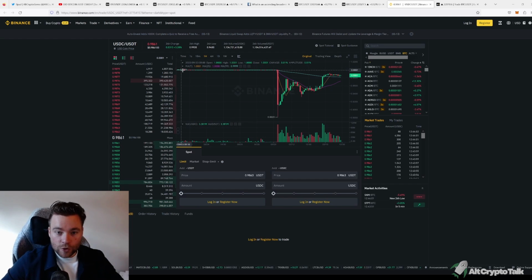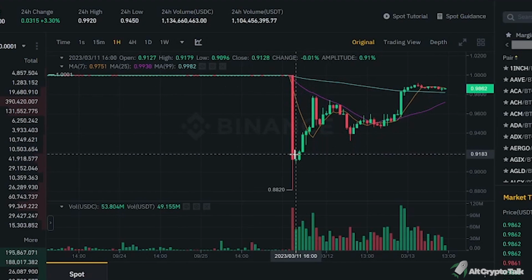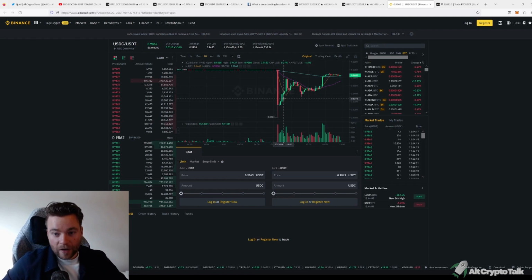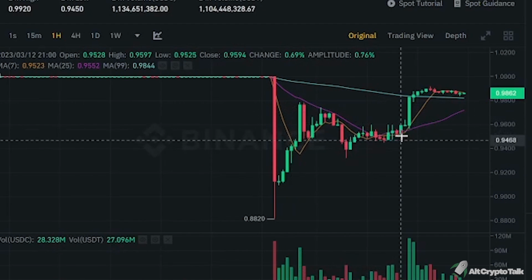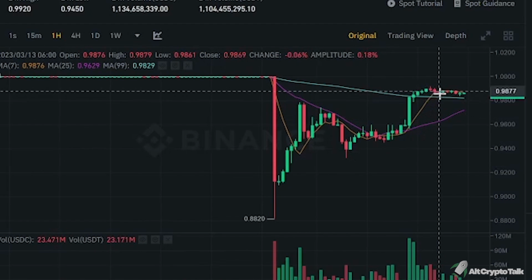Now, as you can see on the chart, it was perfectly at $1, but then the news came out that USDC or Circle has some money in the SVB bank, which went bankrupt. And so the entire coin dropped. It actually went down to 0.882 on Binance. However, as you can see, we're now starting to go back up and we're sitting at the 0.986 mark. So it's not yet repegged.